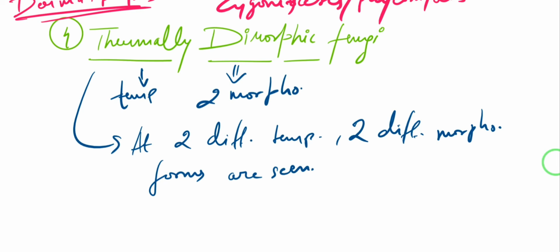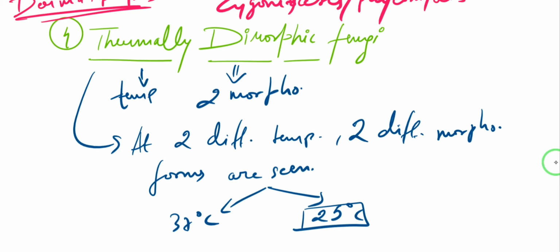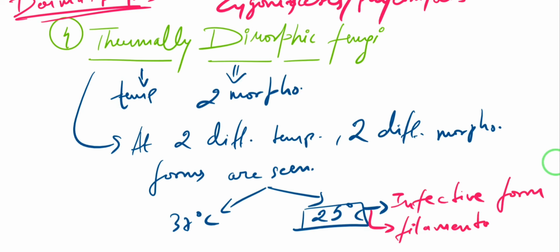Okay, so in thermally dimorphic fungi, what happens? At your body temperature, that is 37 degrees Celsius, and at the environmental temperature, that is 25 degrees Celsius. So at 25 degrees Celsius, in the environment, when the fungi is not in any human's body and there is no infection yet, it is present in its infective form. And how does it appear at 25 degrees Celsius? It is going to appear like a filamentous fungi. I mean, it will be a filamentous fungi.